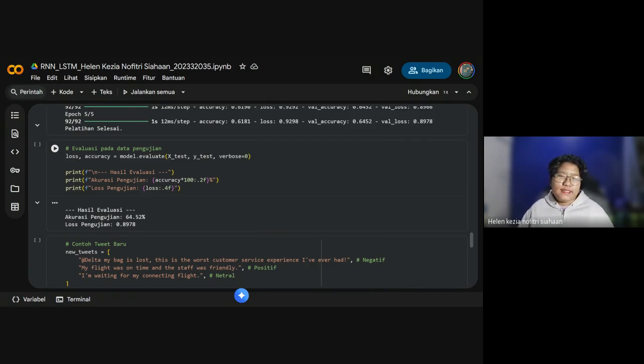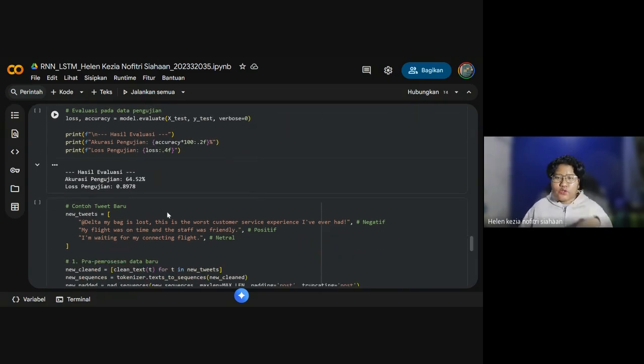And we got the result in here. The accuracy is 64.52%, like I said before, and the loss is 0.8978. This confirms the model is performing better than random, but still not ideal for real deployment. So we need to try the new tweets in here.